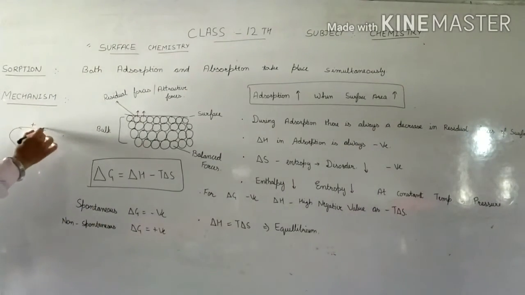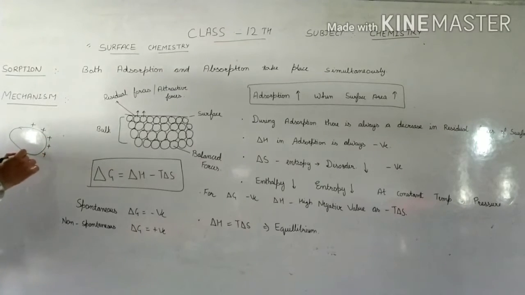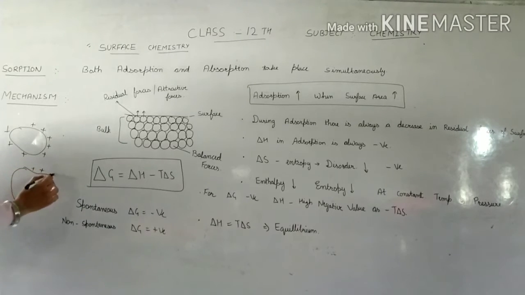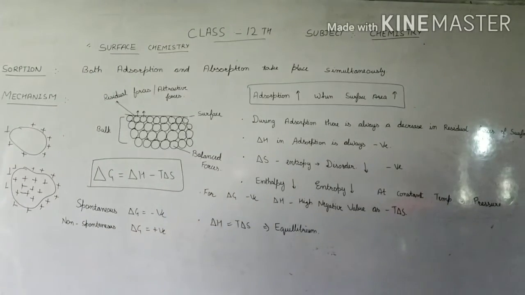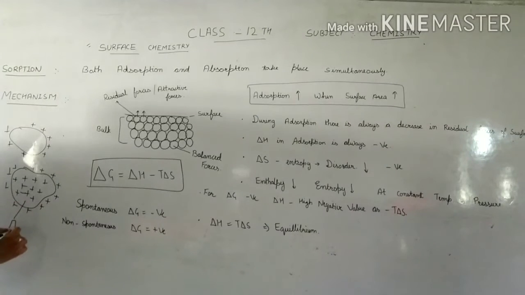The accumulation of particles is only on the surface, but in absorption the particles move inside the bulk also. The interaction is inside the bulk also. We can say the concentration of particles is inside the bulk also. This is absorption.